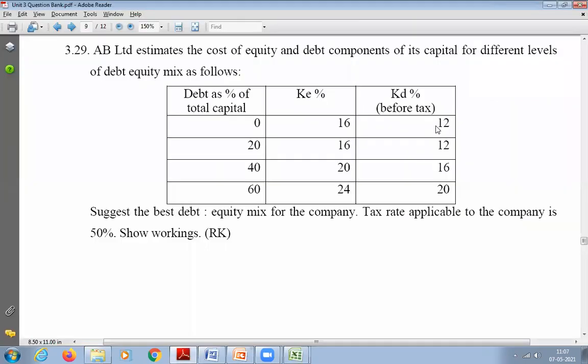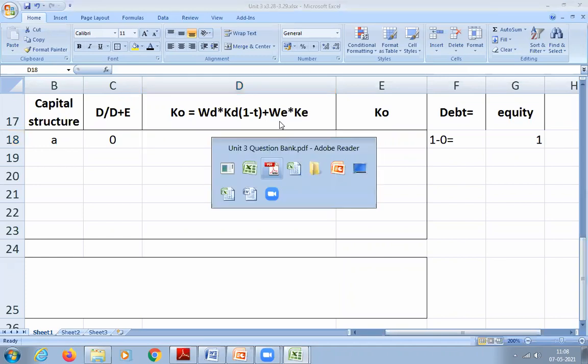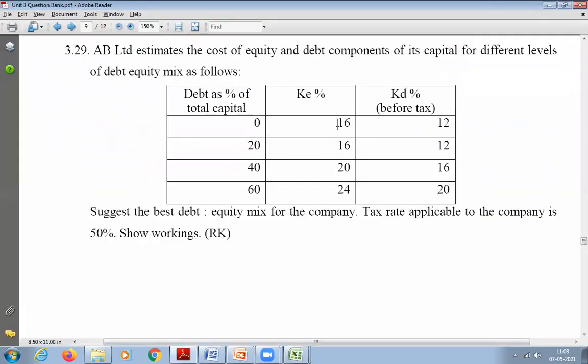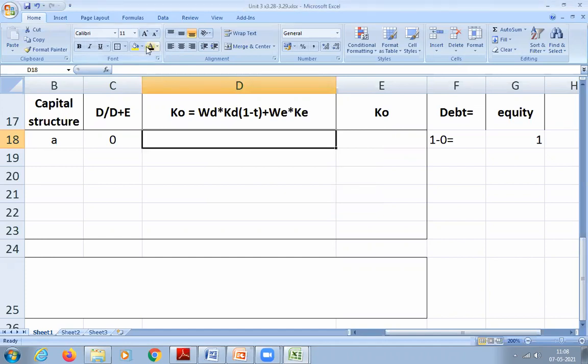Plus how much is WE? 1, sir. And cost of equity, 16. So substitute that.